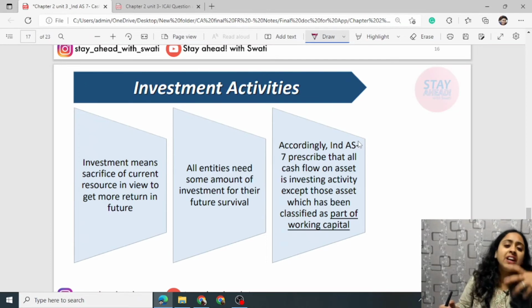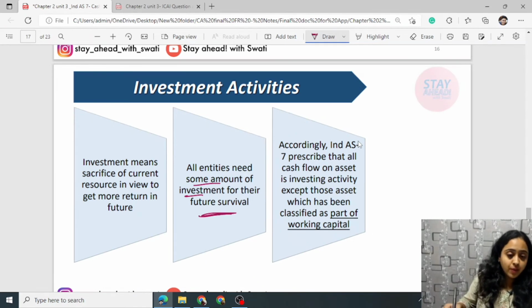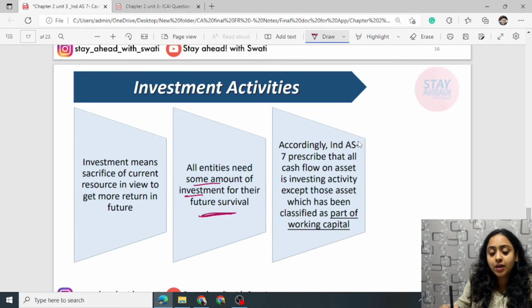You receive interest, dividend, etc. in return. Entities need some amount of investment for their future survival. Accordingly, Ind AS 7 prescribes that all cash flows on assets and investing, except those which have been classified as part of working capital.